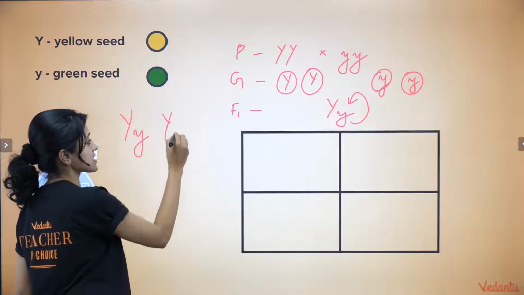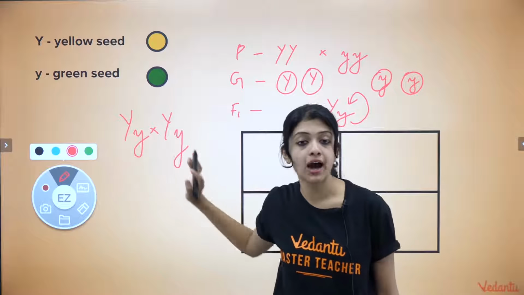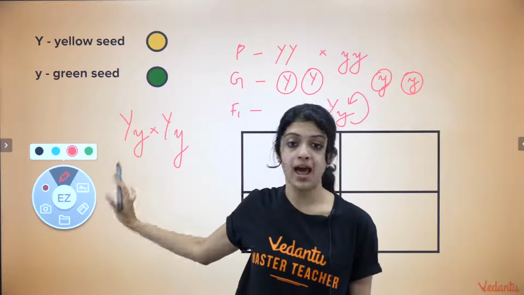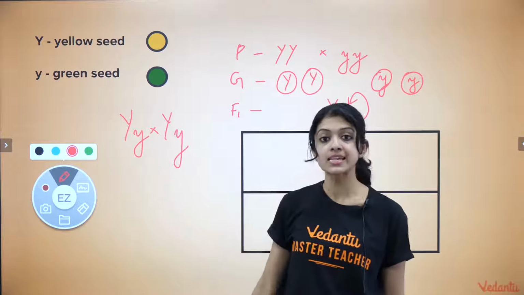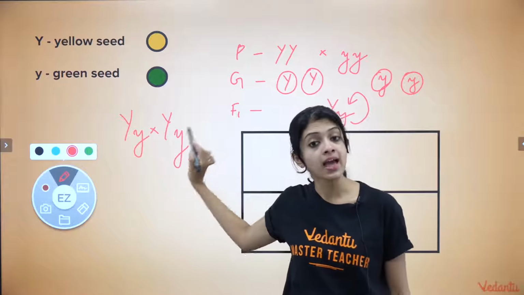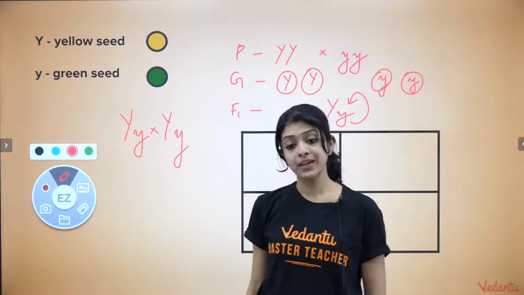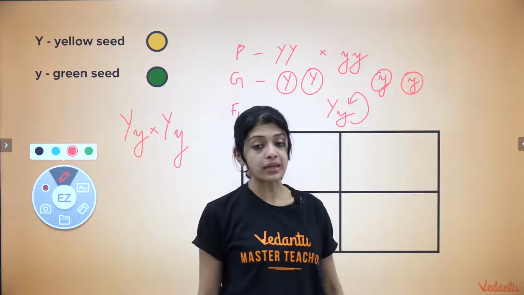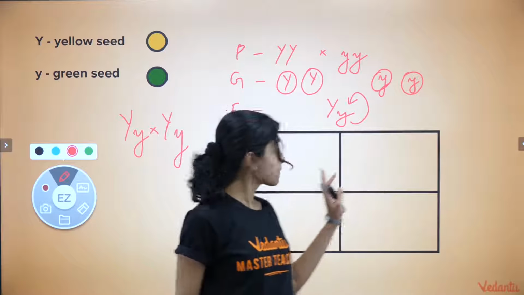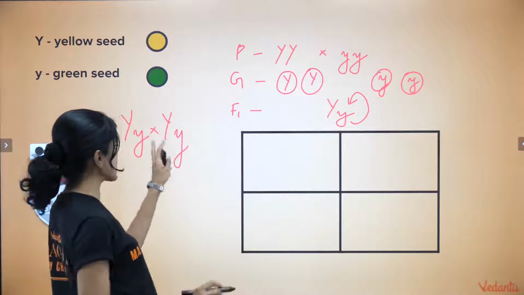Heterozygous yellow-seeded plants. The anther and the carpel are from the same plant or the same type of plant, which is why we have represented both the parents as having the heterozygous genotype. Okay, what do we do next? Remember, I told you that we could work out the combinations in a Punnett square, right? So let's see what kinds of gametes are here.